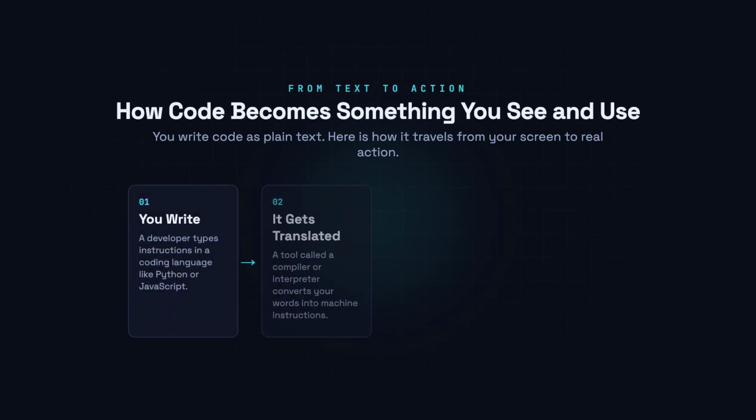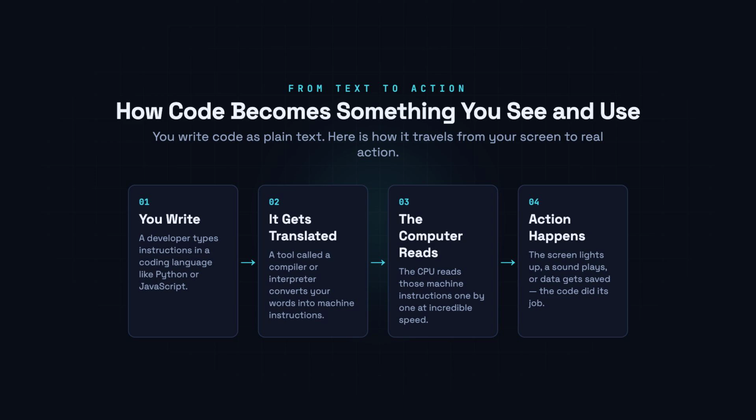First, a developer writes code as plain text. A tool then translates it into a language the CPU understands. The CPU reads those instructions at lightning speed, and the result is what you see and hear on screen.